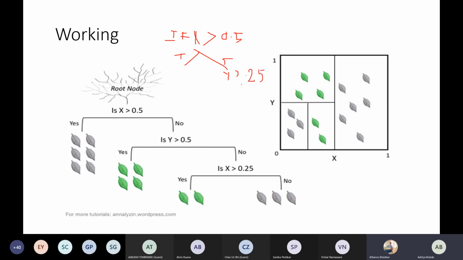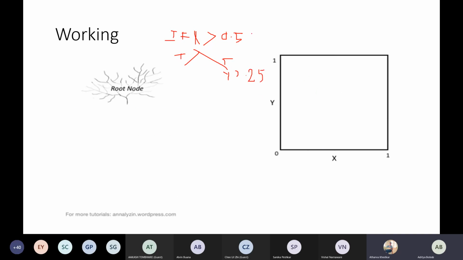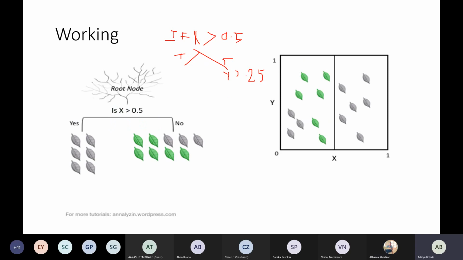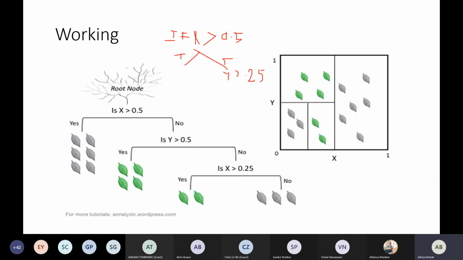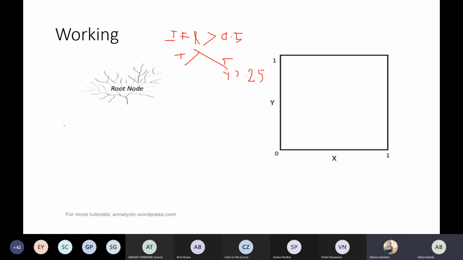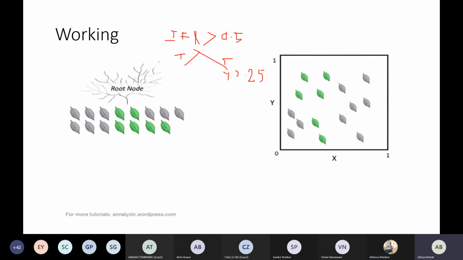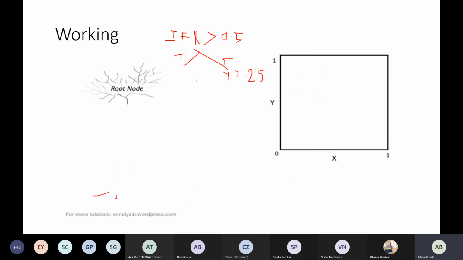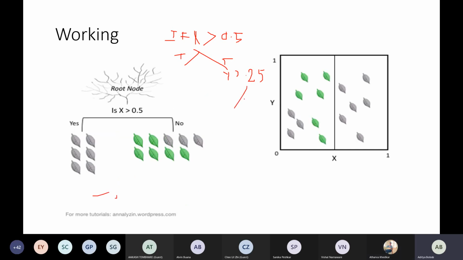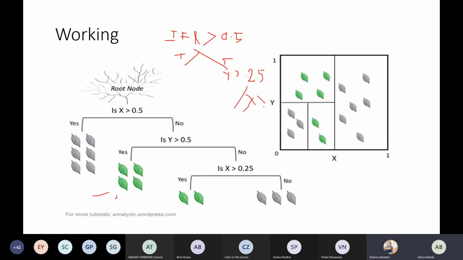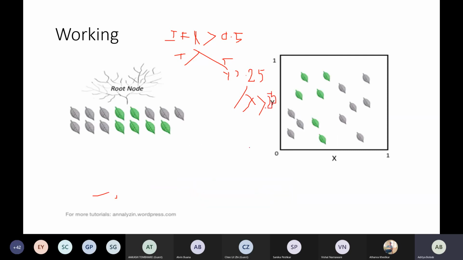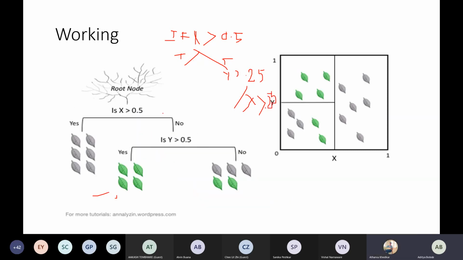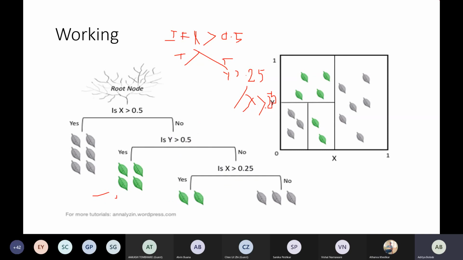Makes sense? Okay, so the first condition was if x is greater than 0.5. If it is true, we will classify them into these leaves. If it is false, next we will be giving the condition: is y greater than 0.5? If it is yes, we will classify them into green. If it is no, again we have the condition: is x greater than 0.25? If it is yes, we will classify them into green, else gray. Okay, so that's the basic understanding of how a decision tree works.